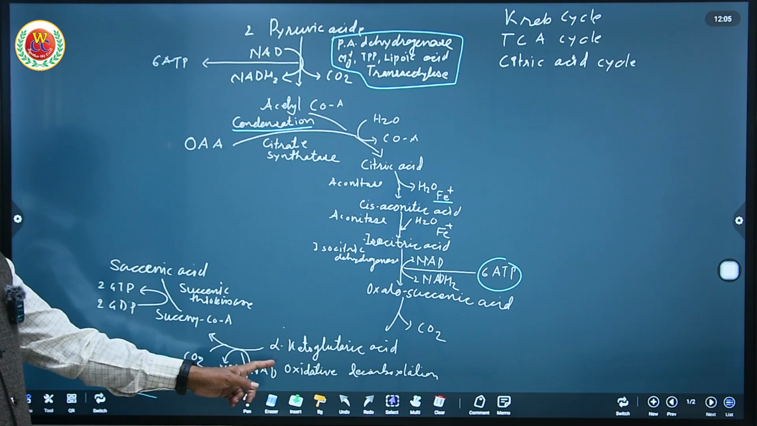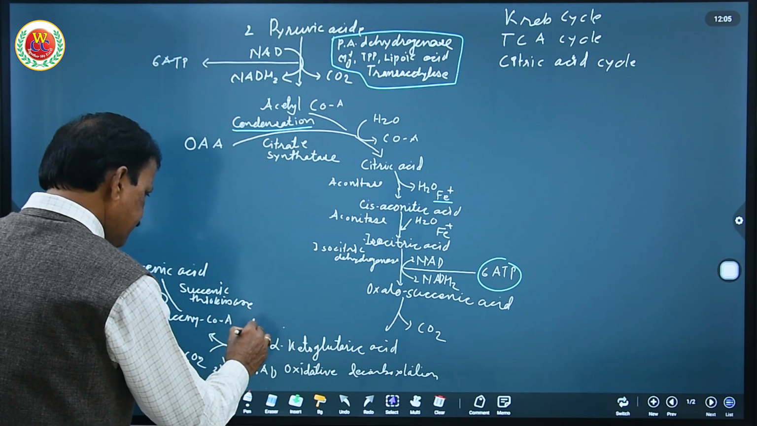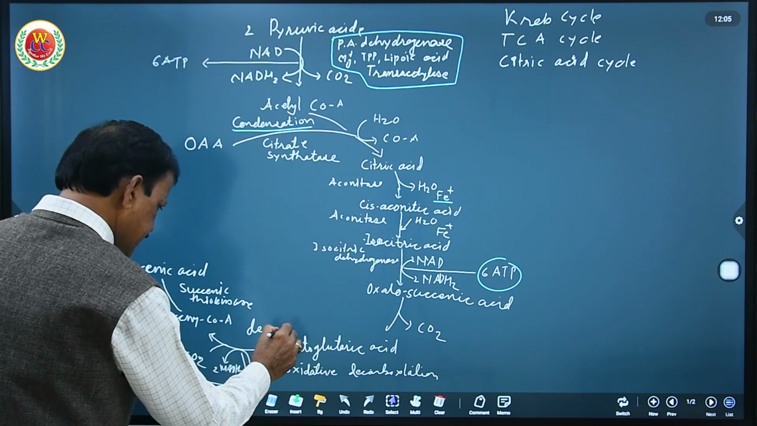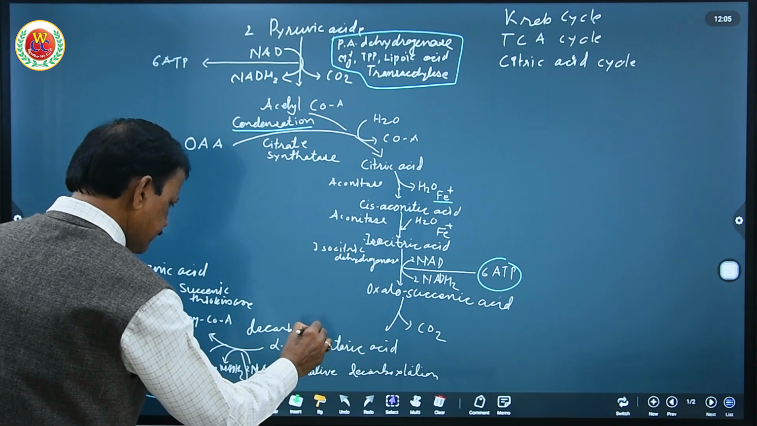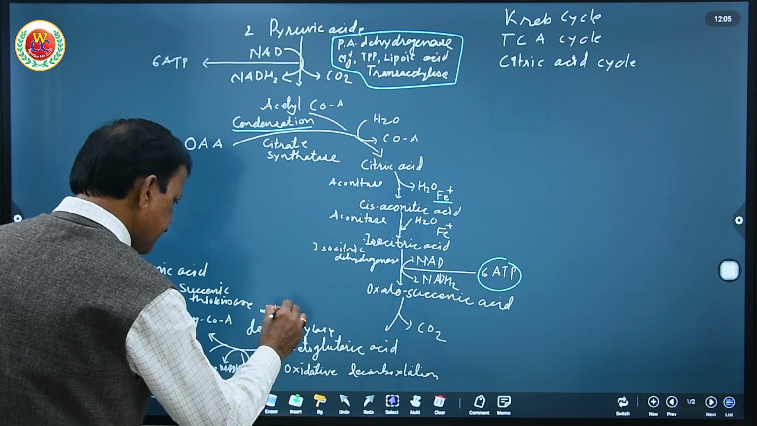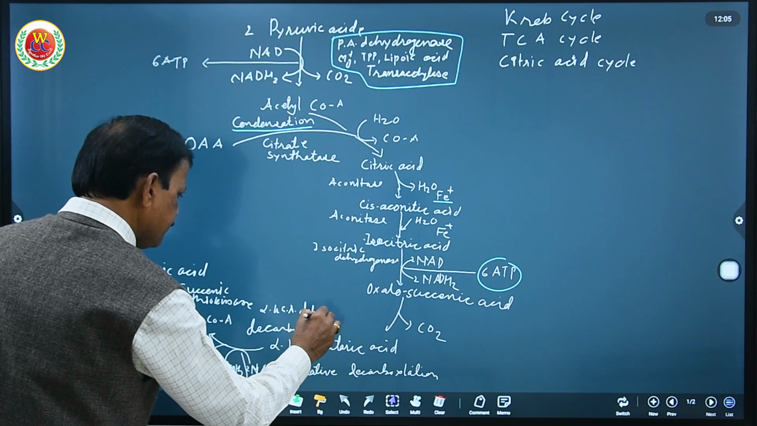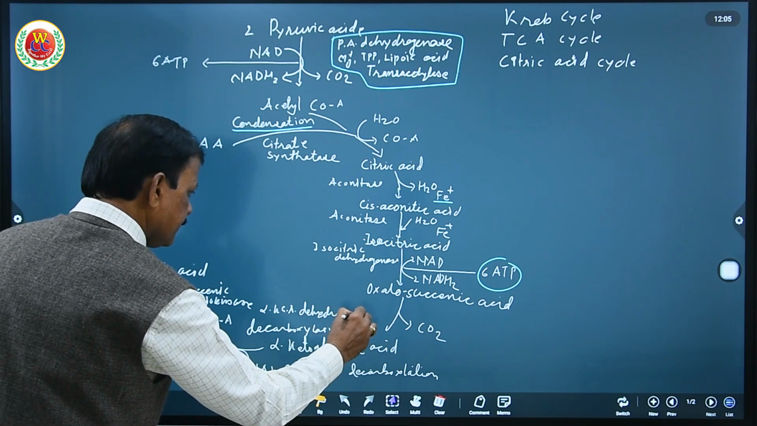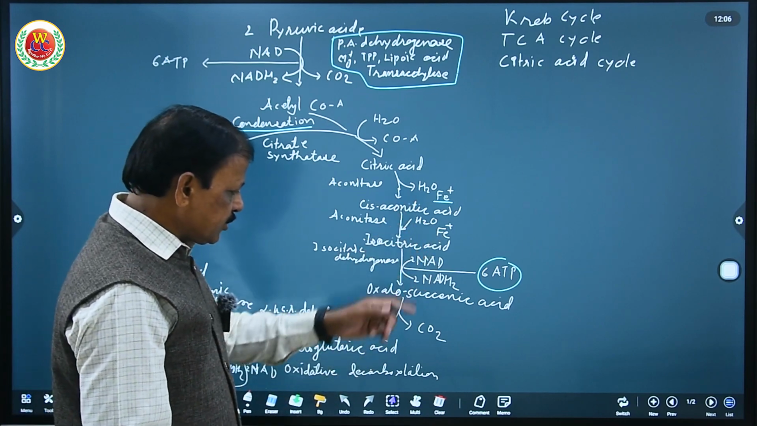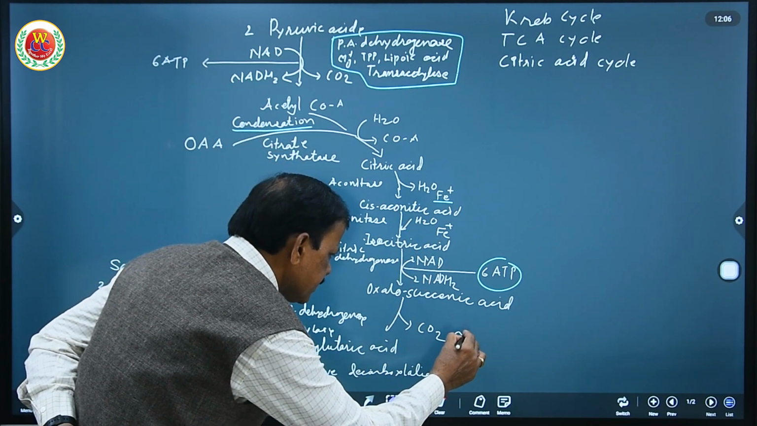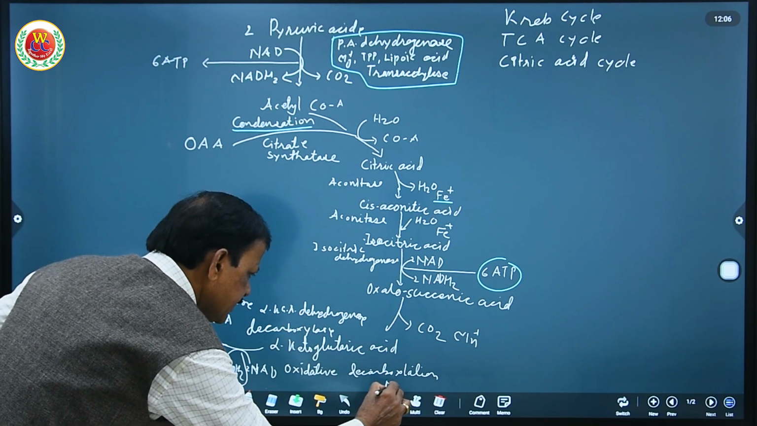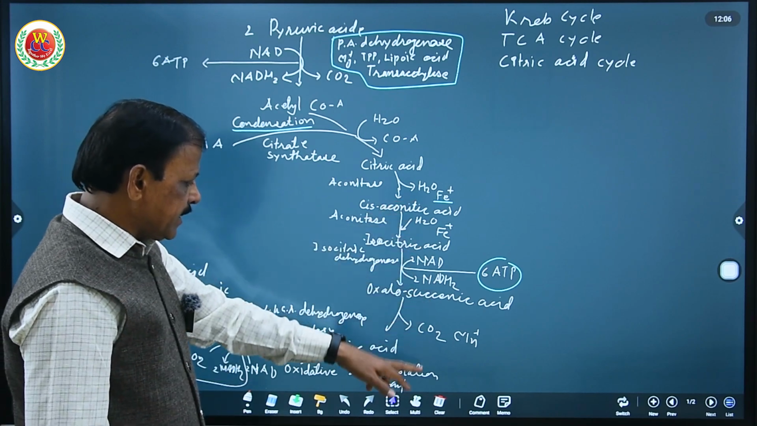This happens in the presence of decarboxylase as well as dehydrogenase enzymes, and alpha ketoglutarate dehydrogenase. See, as these two steps occur in presence of iron as a cofactor, this decarboxylation occurs in presence of manganese. So please remember iron and manganese.